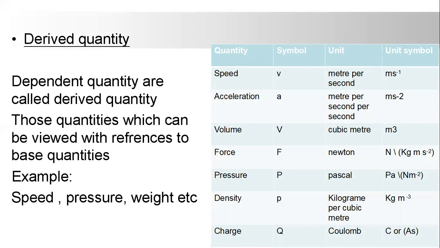Charge is represented by capital Q. It is also represented by small q. Its unit is coulomb, written as C, or ampere second.